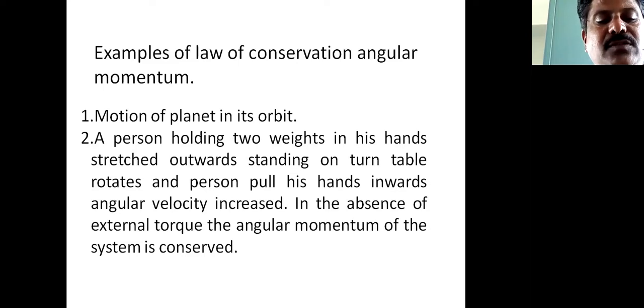This is because the total mass of the system remains constant, but when he drops his hands, the distance of the dumbbells from the axis of rotation decreases. We know that the moment of inertia is I equals mr square, so as r is reduced, the moment of inertia of the system also decreases, as it depends upon the distribution of mass about the axis of rotation.